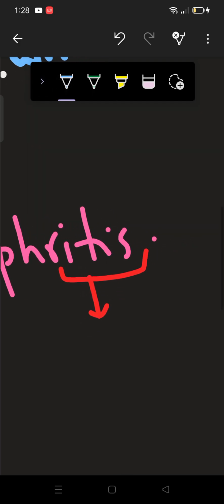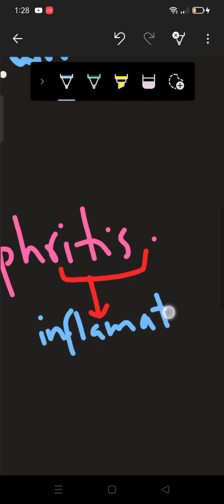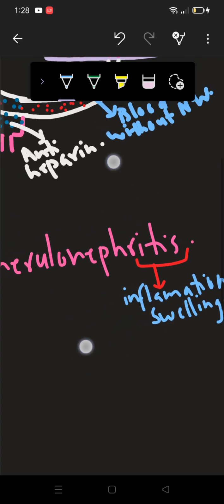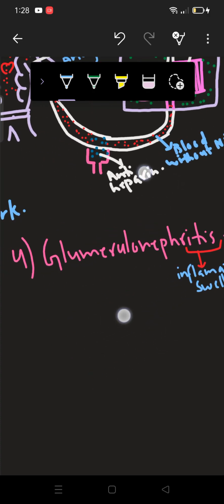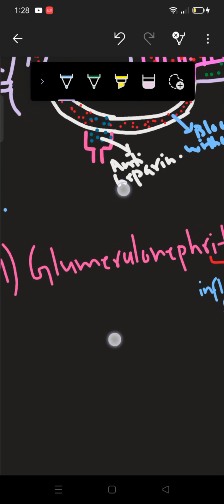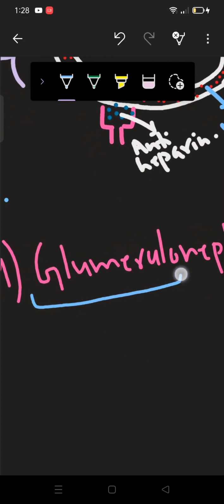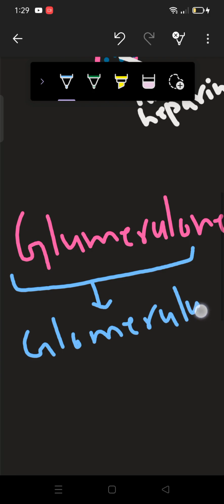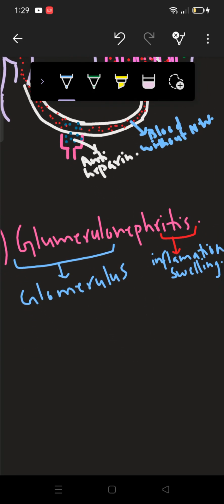Alright, when itis is coming, it means inflammation or swelling. Alright, so as you can see, we can guess this disorder by its name as well. Glomerulonephritis. Now glomerulus has come from the word glomerulus. And nephritis is what? It is the inflammation.